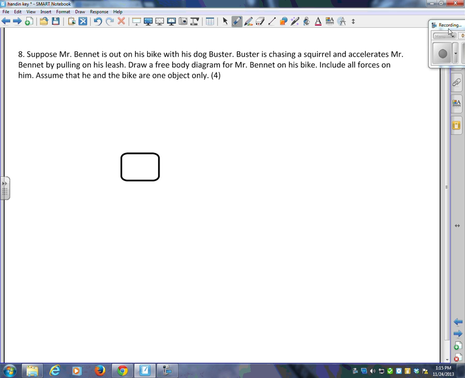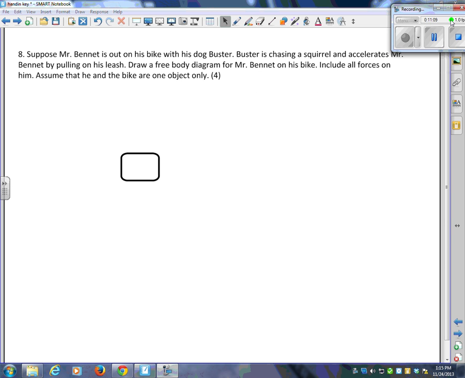All right, number 8. Suppose Mr. Bennett is on a bike with his dog Buster. Buster is chasing a squirrel like he always used to, and accelerates Mr. Bennett by pulling on his leash. Hopefully I'm wearing my helmet, because I do not want another concussion. Draw a free body diagram for Mr. Bennett on his bike. Include all forces on him. Assume that he and the bike are one object only.